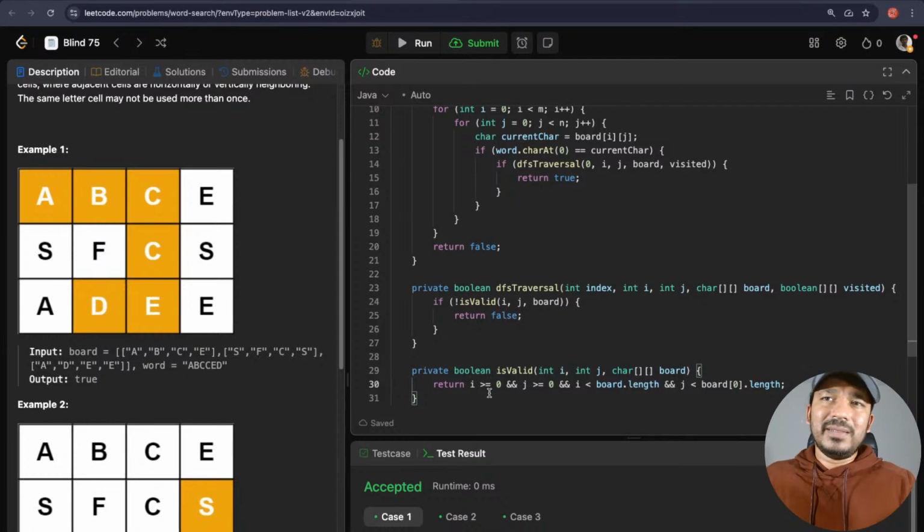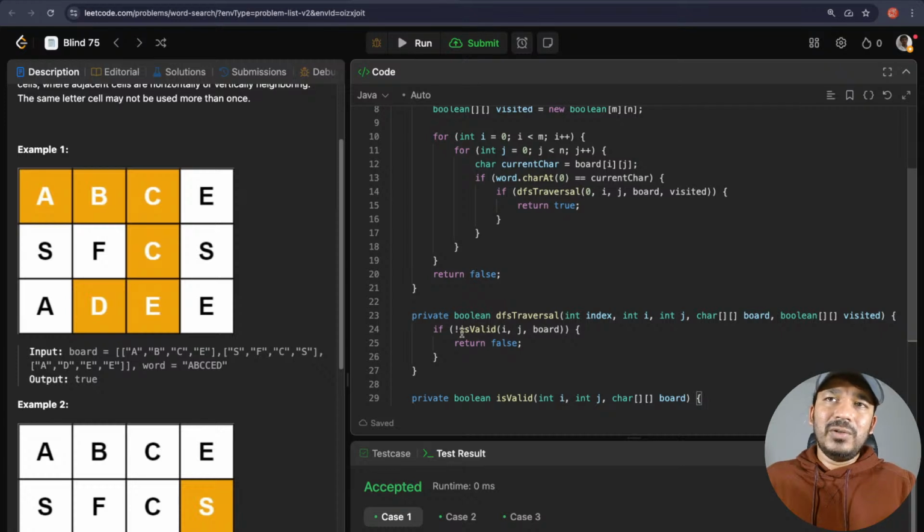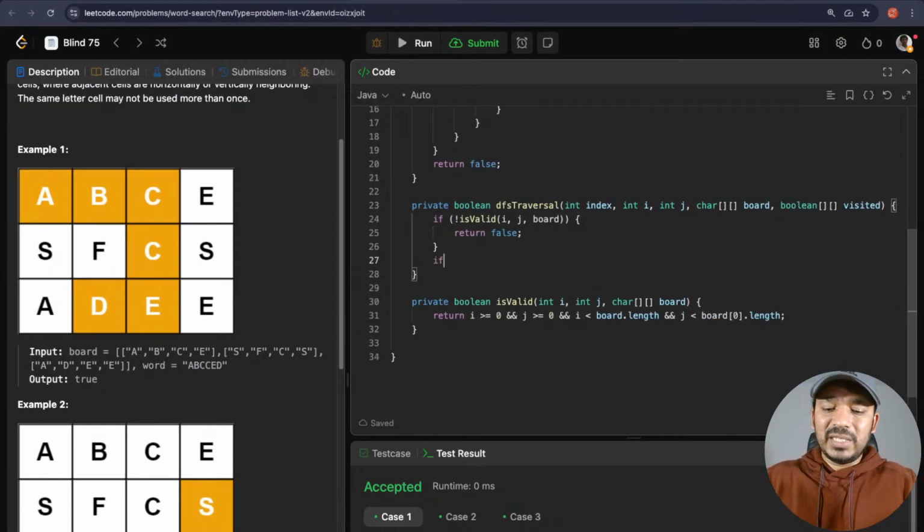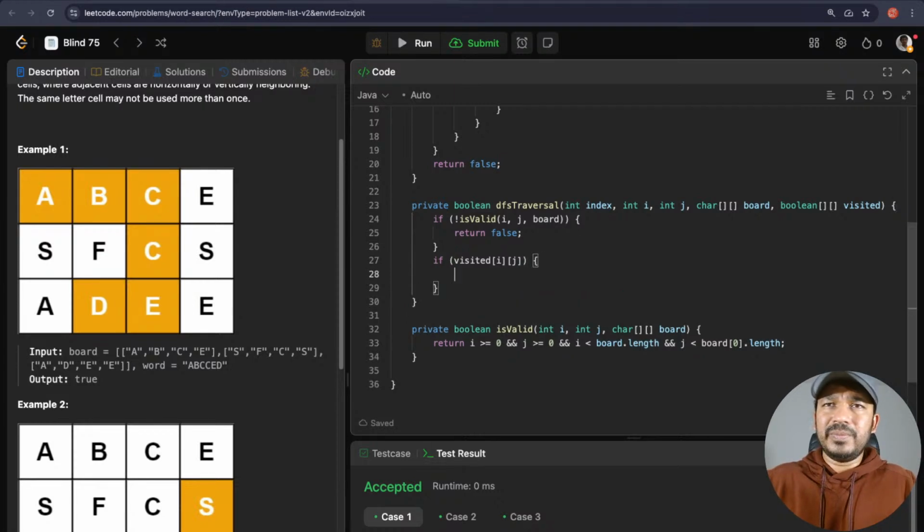If I is greater than or equal to 0, j is greater than or equal to 0, and I is less than board dot length and j is less than board of 0 dot length, if all those conditions are satisfied, then I and j are valid. So if I and j are not valid, I'm returning false then and there. If they are valid, then I'm making another check. Another check is if visited of I and j is equal to true, then also I'm just returning it as false.